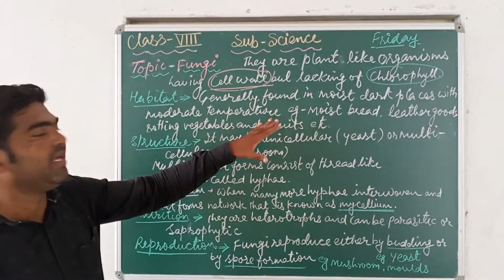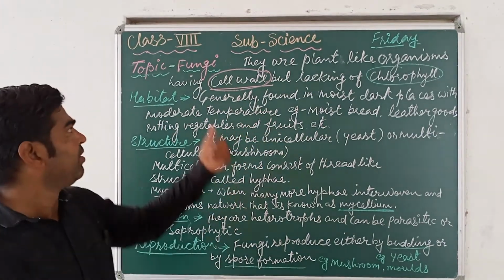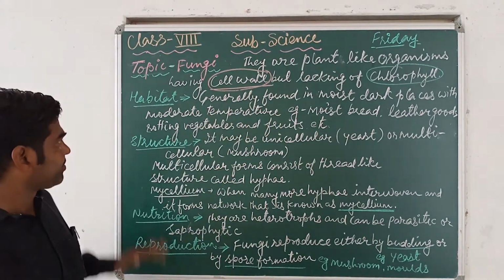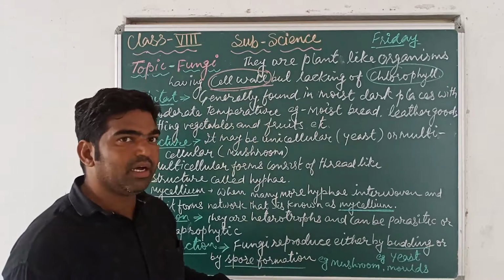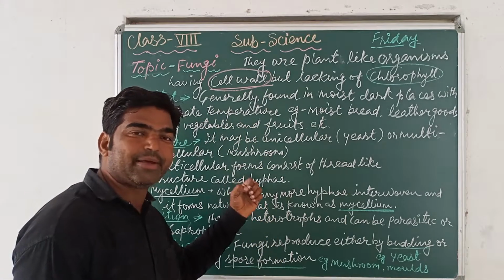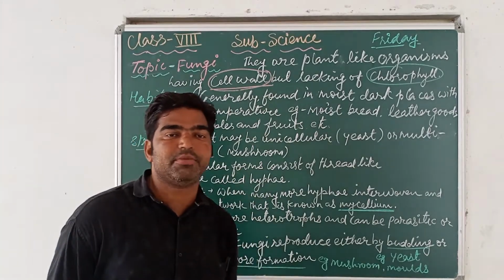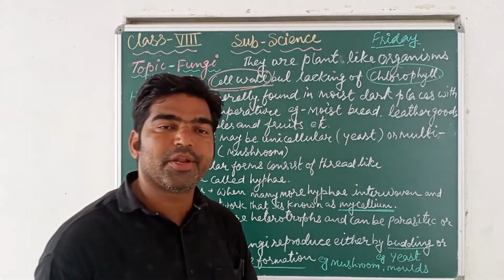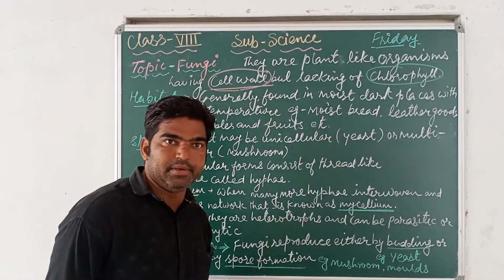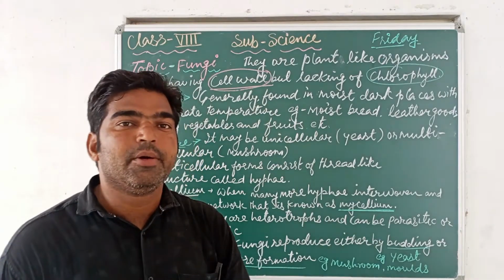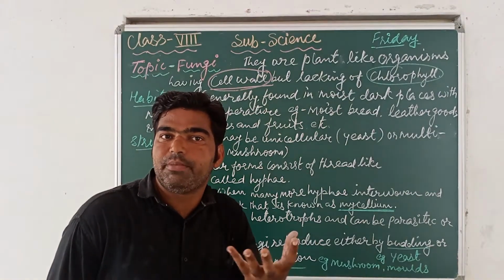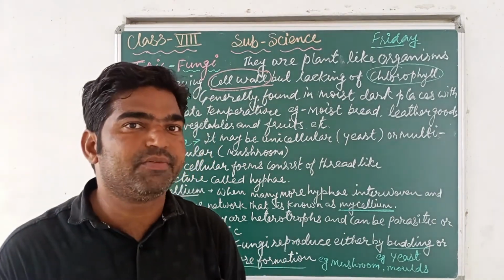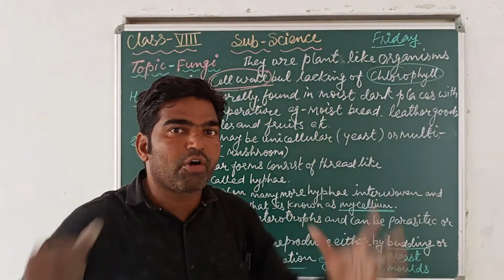So these are the living places or habitat for fungi. Mostly this class of microbe is responsible for the spoilage or rotting of fruits and vegetables, because some moisture is already present, and that is a favorable condition for the growth of fungi.